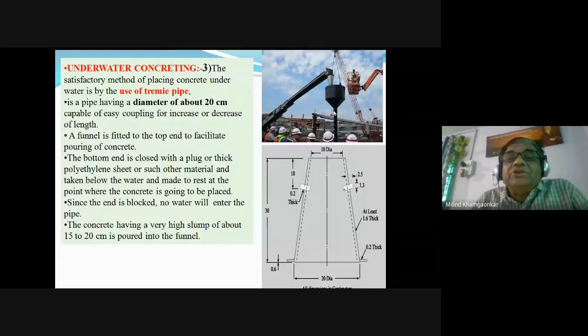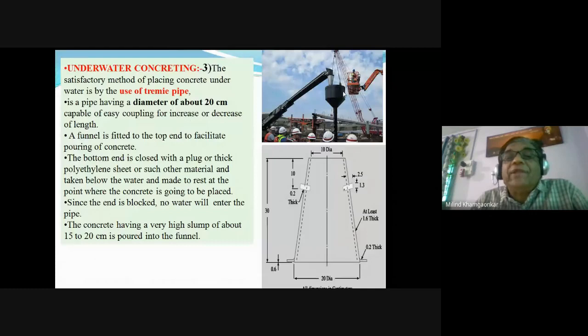These are called the Tremie, T-R-E-M-I-E, Tremie pipe method. This method is called the Tremie pipe method. At the top of this Tremie pipe, there is a funnel-like opening, in Hindi what we call chaadi, a funnel, like the kerosene funnel.